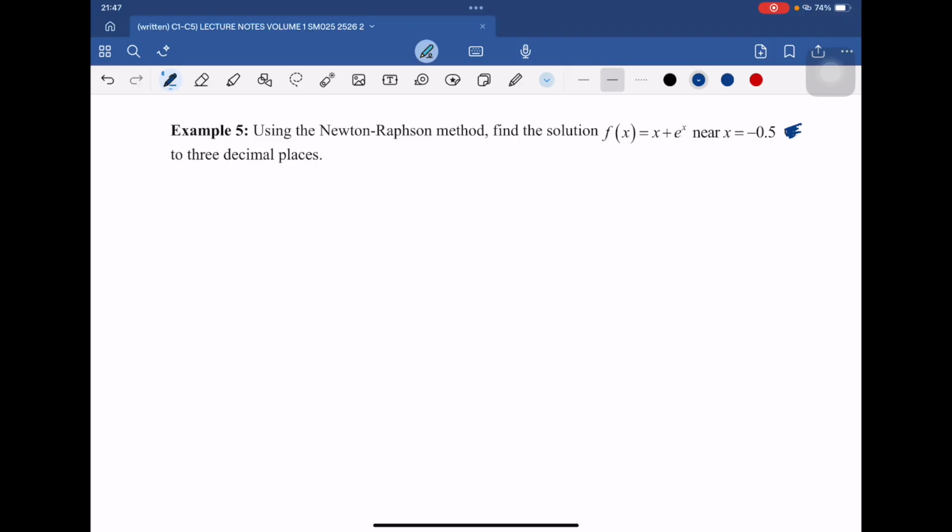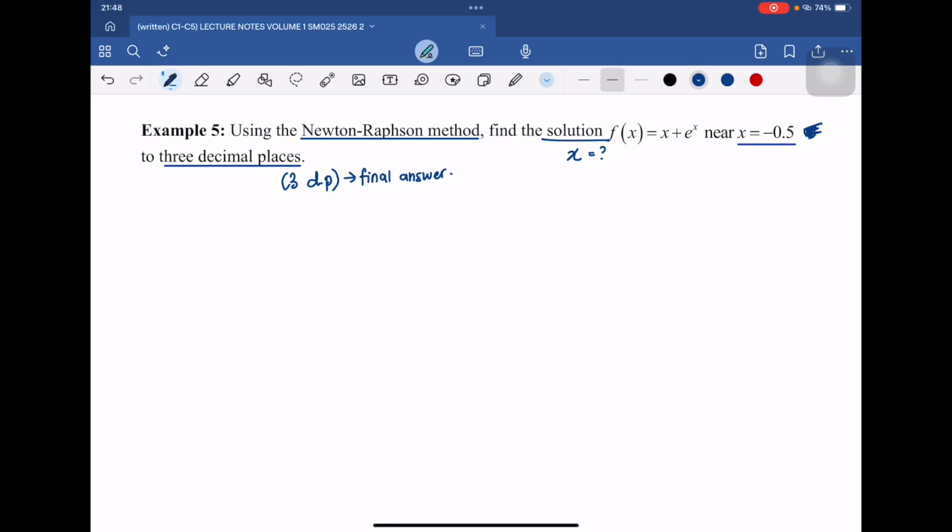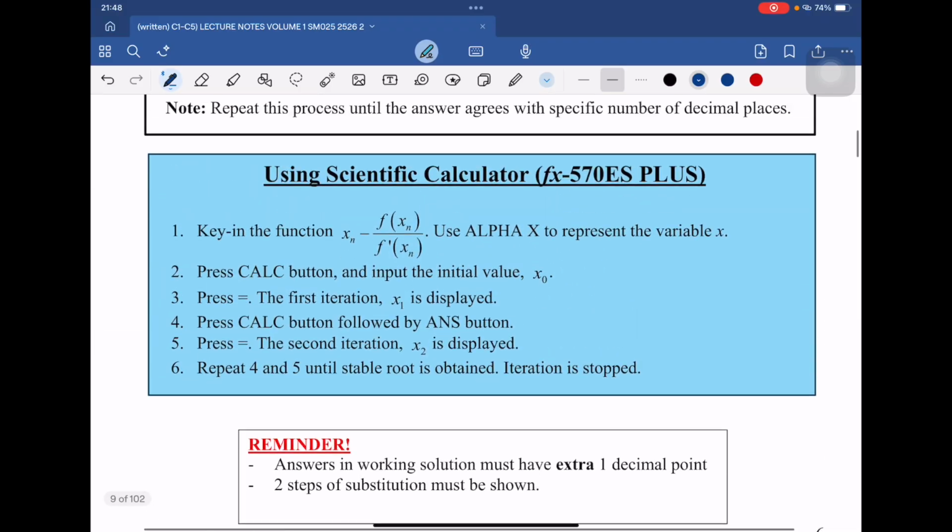So we are going to look at example 5. Example 5 says by using the Newton-Raphson method, you need to find the solution. Solution means you need to get the value of x near x equal to negative 0.5, to 3 decimal places. Okay, so when it says 3 decimal places, in the working solution you must have one extra. Later for the final answer we put 3 decimal places. Alright, so the first step, you can look at the top here.